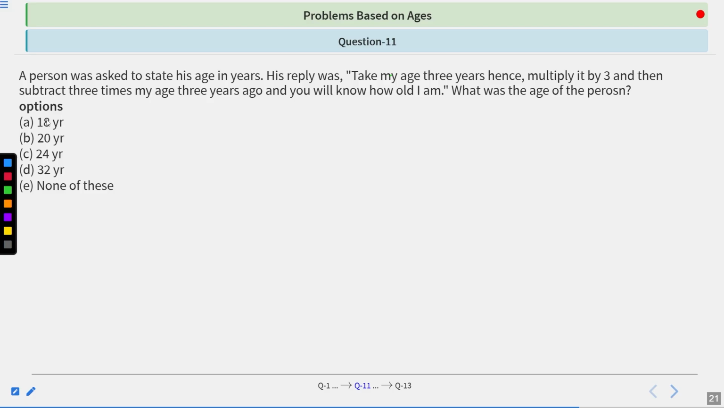Now you have 5 options. A is 18 years, B is 20 years, C is 24 years, D is 32 years, and E is none of these. Now you have 10 seconds to analyze the question. Your time starts now.